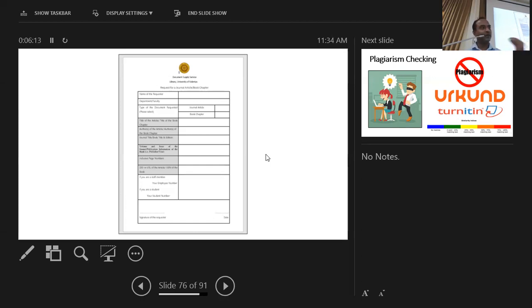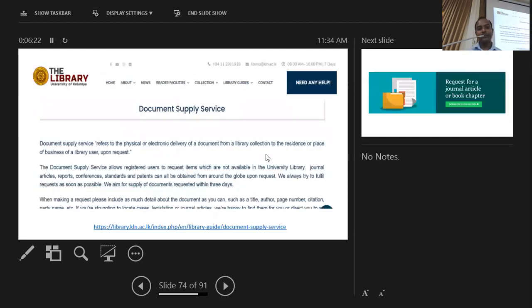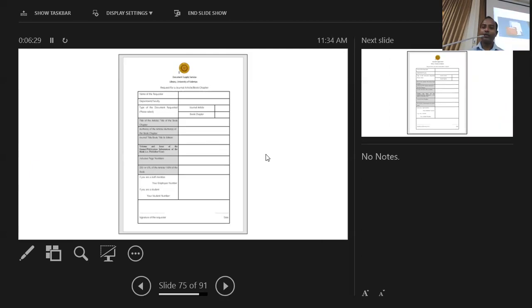They pay per article, and then we will make arrangements to give it to you. So by using this document supply service, you can request articles or book chapters which are not available or accessible to our community.